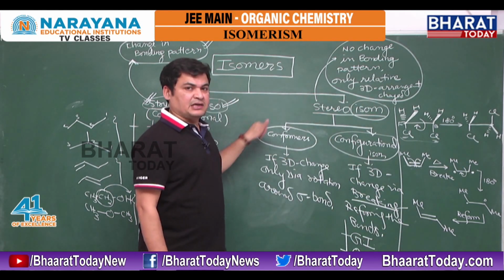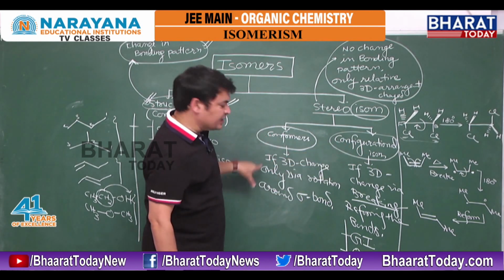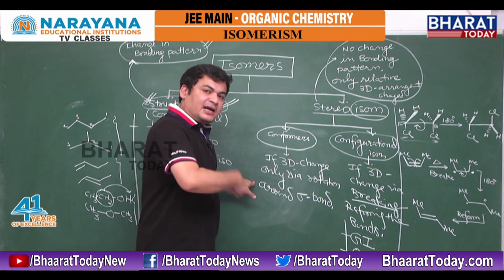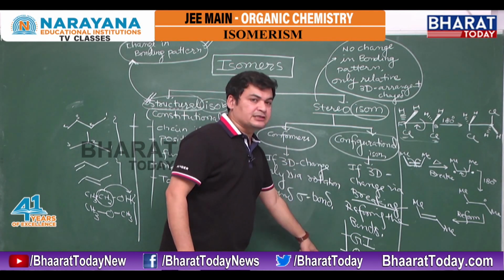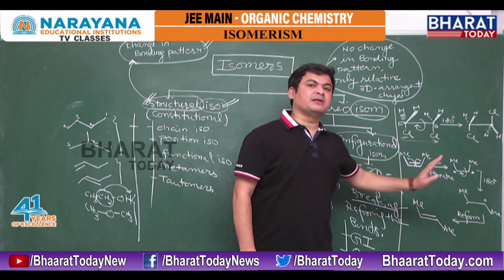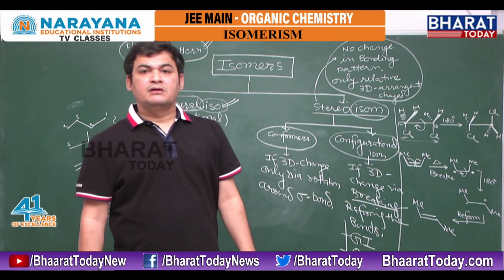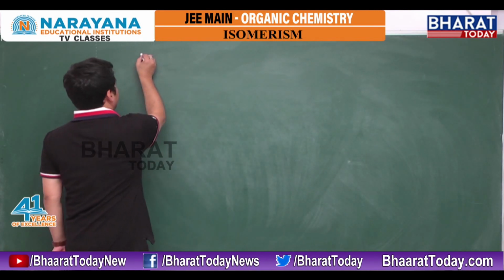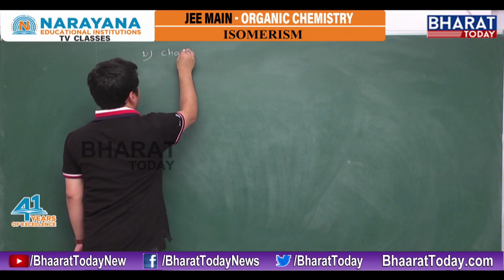Stereoisomers are of two types, conformers and configurational. Now what is the difference? If the 3D change is only by rotation and continuously changing, they are called conformers. But if the 3D change is by breaking and reforming the bonds, then they are called configurational isomers. Let's start with the first subcategory, that is chain isomers.